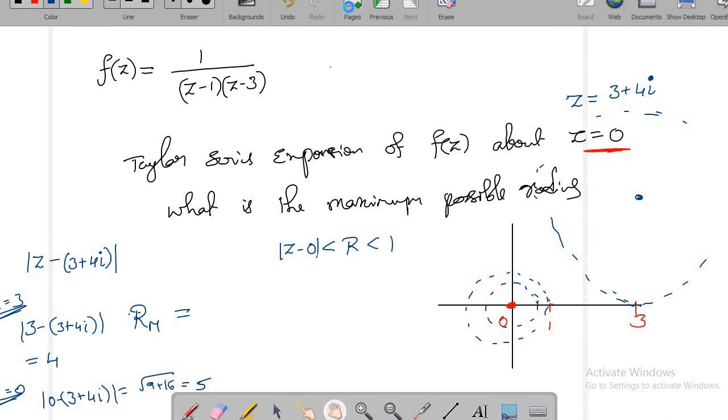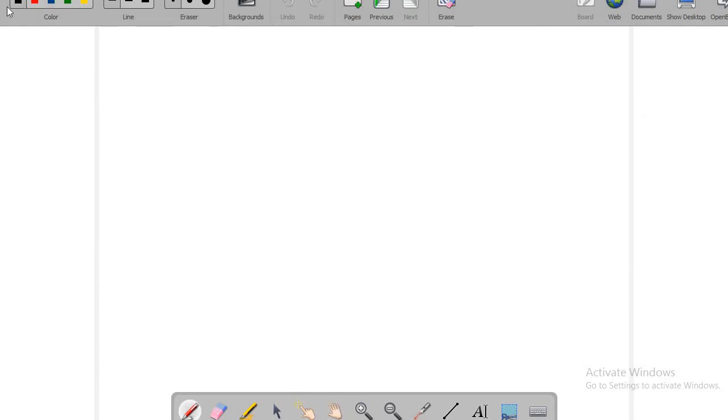Now let us do one thing. So far we have seen the validity of the expansion. If you write an expansion, like what is the maximum possible region in which we can write the Taylor series expansion? That is what we saw now. Now let us try to write the expansions in the given region, and let us also write the validity of that expansion as well. Okay.